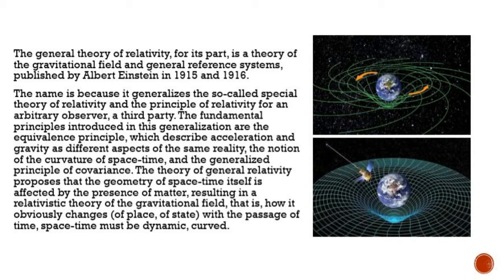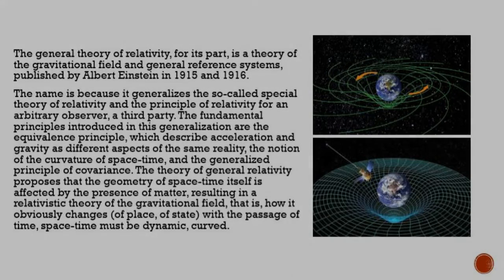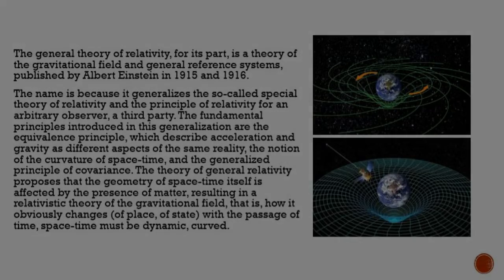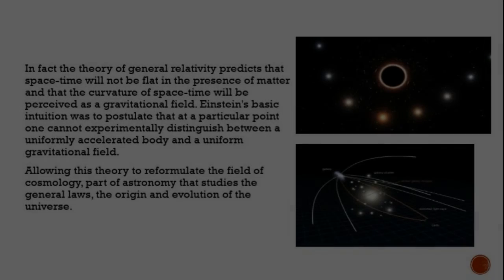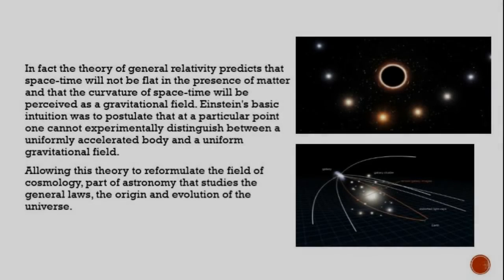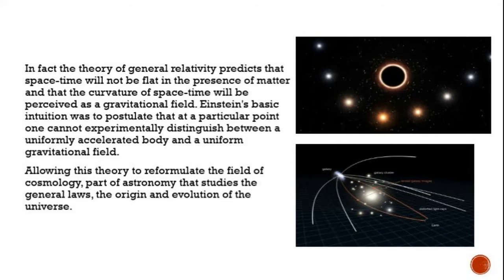The theory of general relativity proposed that the geometry of spacetime itself is affected by the presence of matter, resulting in a relativistic theory of the gravitational field, that is, how its absolute state changes with the passage of time. Spacetime must be dynamic and curved. In fact, the theory of general relativity predicts that spacetime will not be flat in the presence of matter and that the curvature of spacetime will be perceived as a gravitational field.